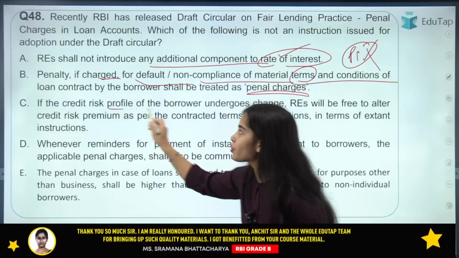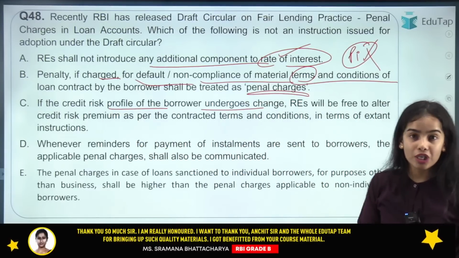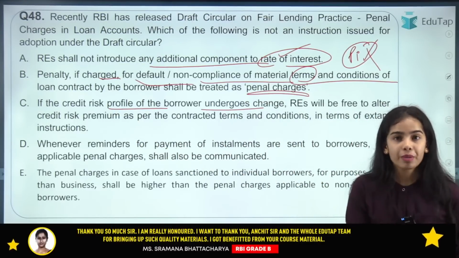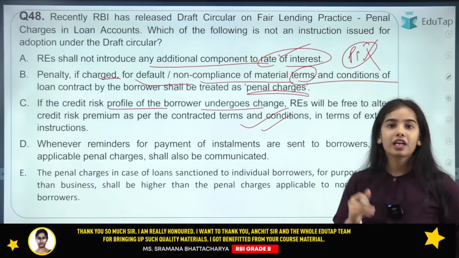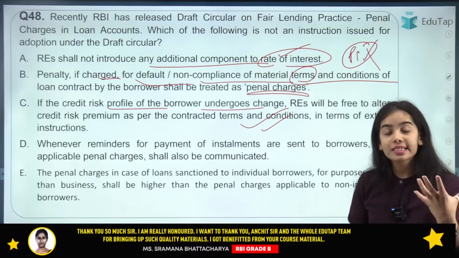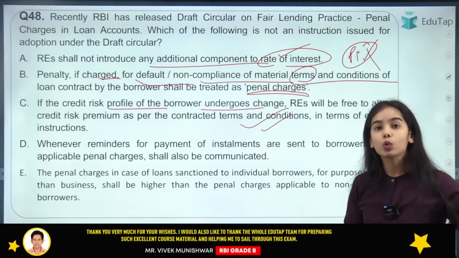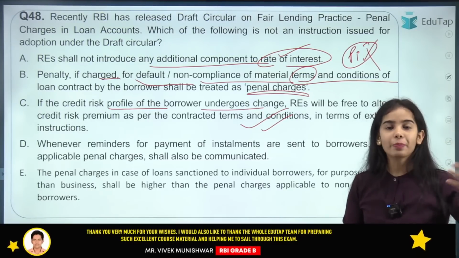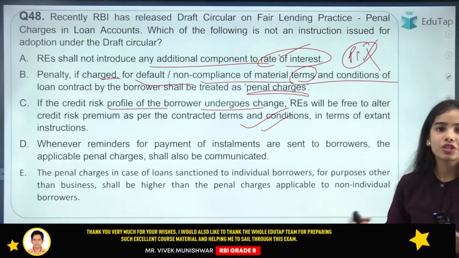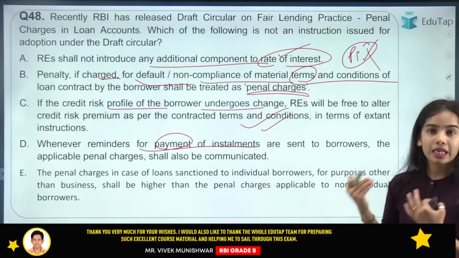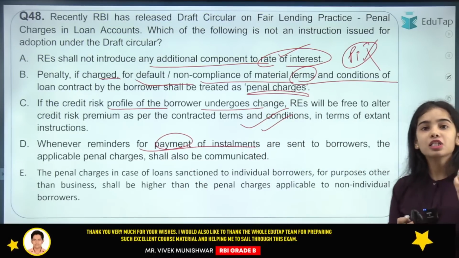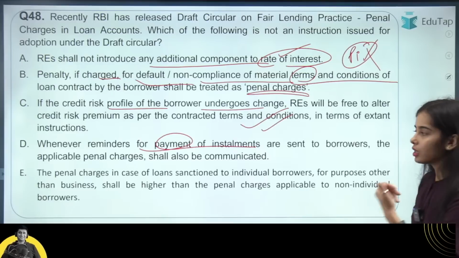If the credit risk profile of the borrower is undergoing change, then the credit risk premium can be changed by the bank. So that is also true. Because the credit risk profile, a person is becoming more risky because the person is not giving the other loans. So of course the premium of that person should be increased. We should punish that person, right? So whenever reminders for payment of the installments is to be sent, then the penal charge should also be mentioned to the people.